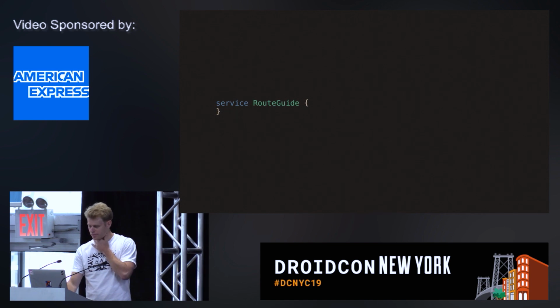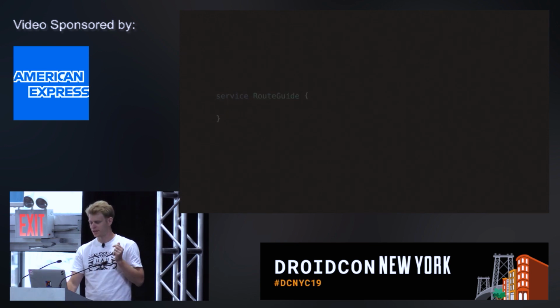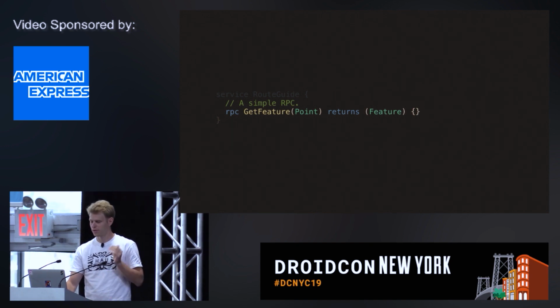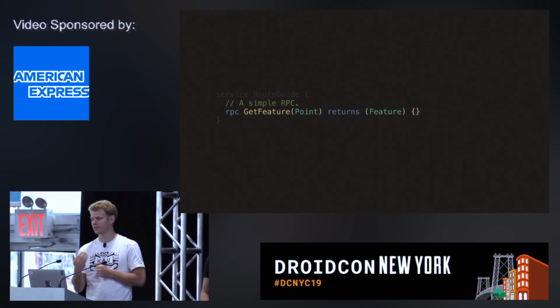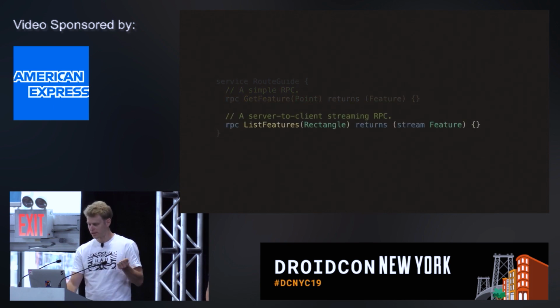Because it also uses HTTP2, we have to take streams into account. And so there are 4 ways you can define an API. The gRPC keyword is the same for all. You define the API method name, the parameter, the request, and the response. So here we send 1 point, we receive 1 feature. Then here we send a rectangle, and we get back a stream of features.